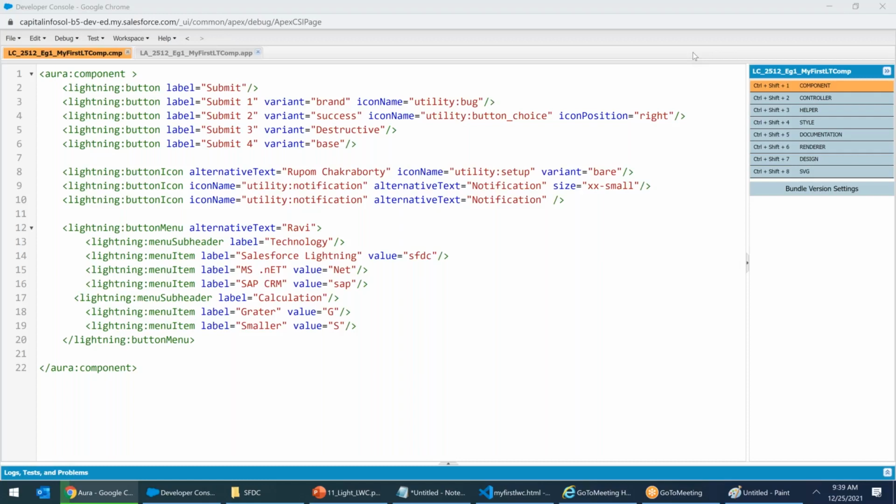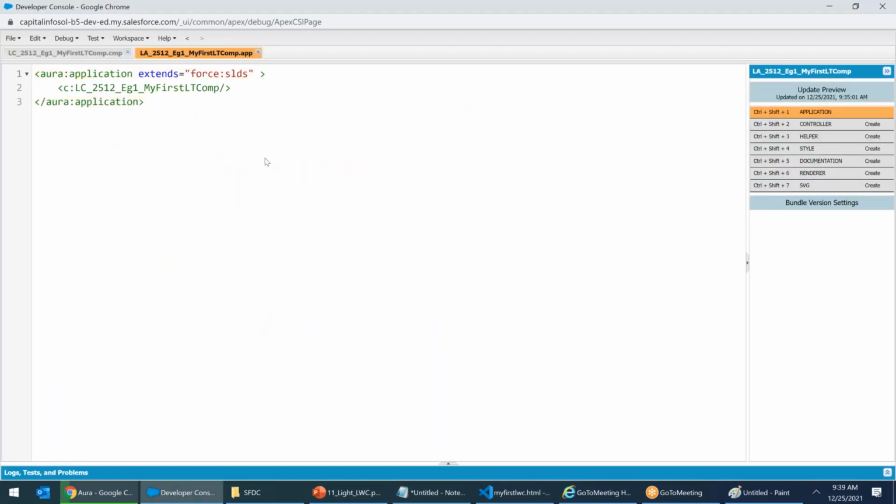So take a screenshot, take a pic of it. Done? Everyone? Screenshot and pic is done? Now take a pic of the application.